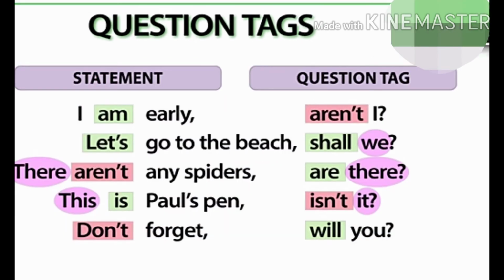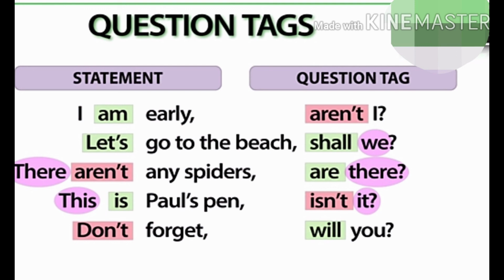Be careful with the following question tags. I'm early, aren't I? We saw this before. Let's go to the beach, shall we? When a statement begins with let's, the question tag is shall we? There aren't any spiders in the bedroom, are there?